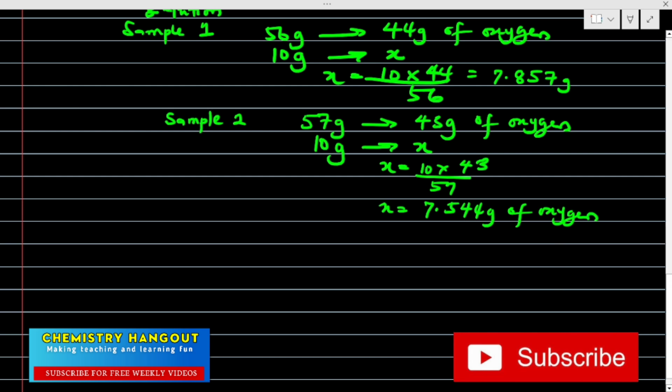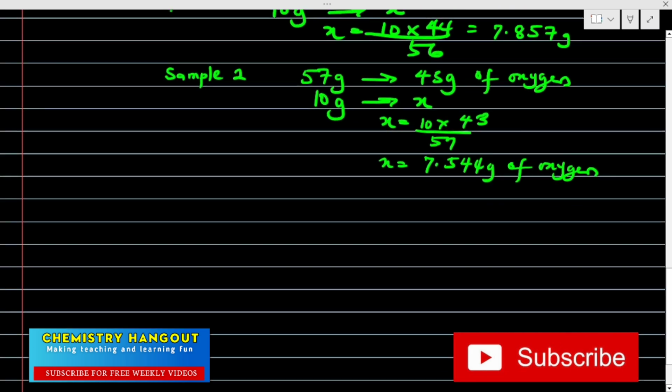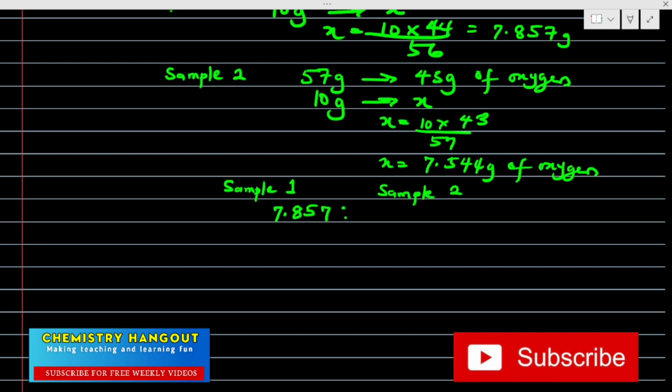Okay, so let's see if they obey that very particular law. In sample 1, the value was 7.857, and in sample 2 it was 7.544.